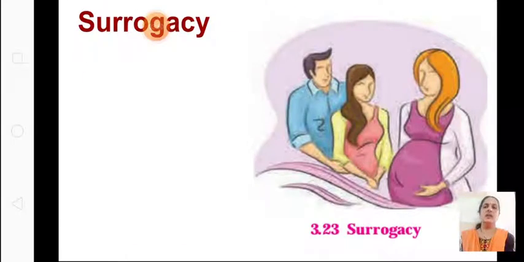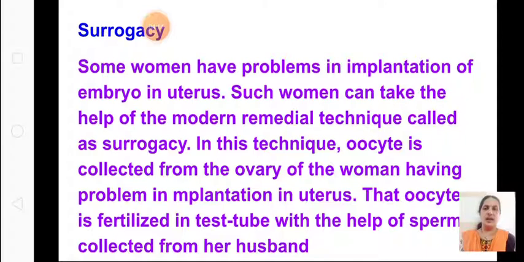Next we will come to the method called surrogacy. You might have seen this in some serials or pictures. Now it has become common. It is called surrogacy. What is surrogacy? You can see the childless couple and another woman involved in this method. The couple who don't have a child can go to this lady, who is a surrogate mother. We'll see what it is.